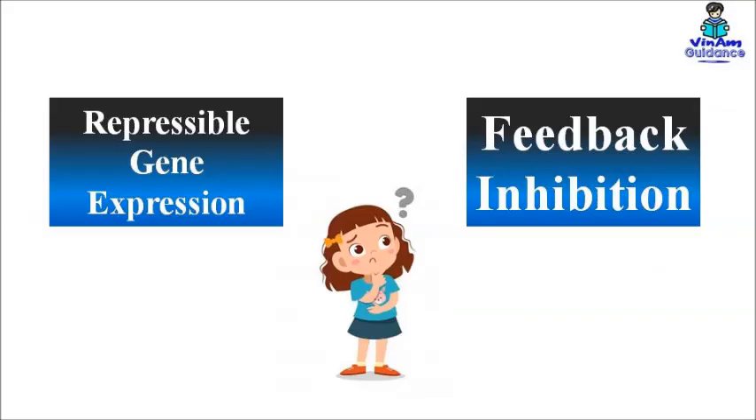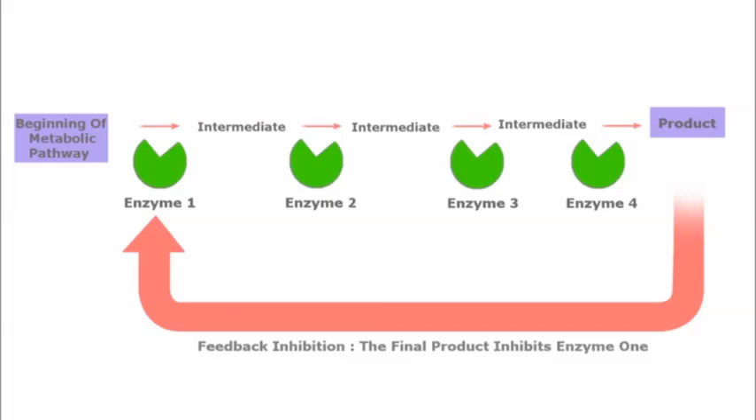Now, repressible gene expression should never be confused with feedback inhibition. What is feedback inhibition? Feedback inhibition is when the product of a biosynthetic pathway reacts with the first enzyme of the biosynthetic pathway, and that first enzyme becomes inactive. So the biosynthetic pathway is stopped. This feedback inhibition has nothing to do with gene expression.